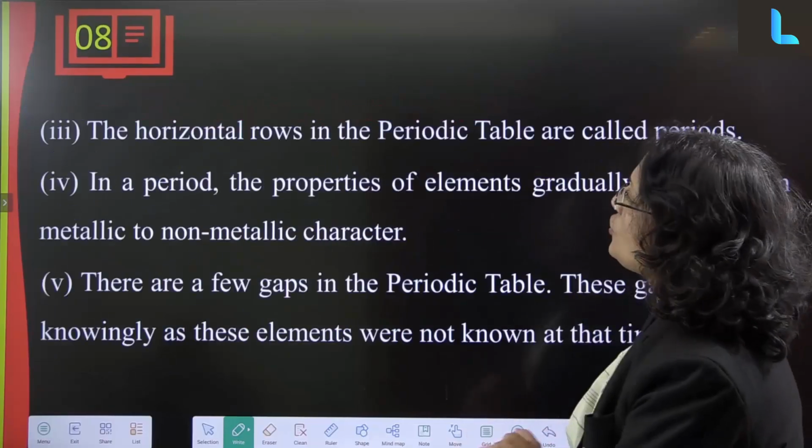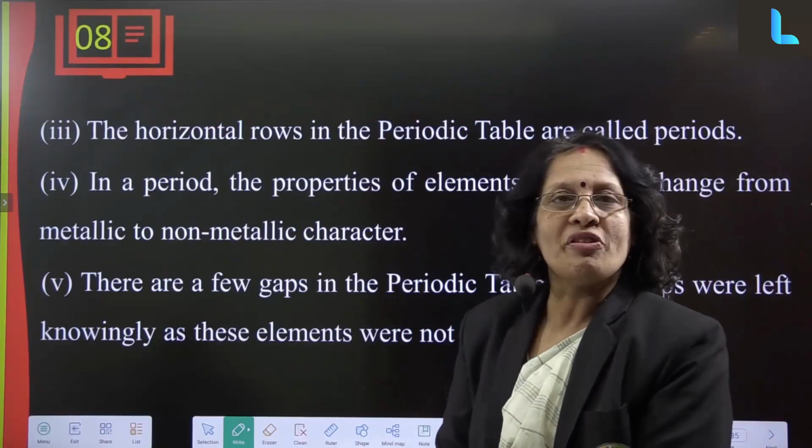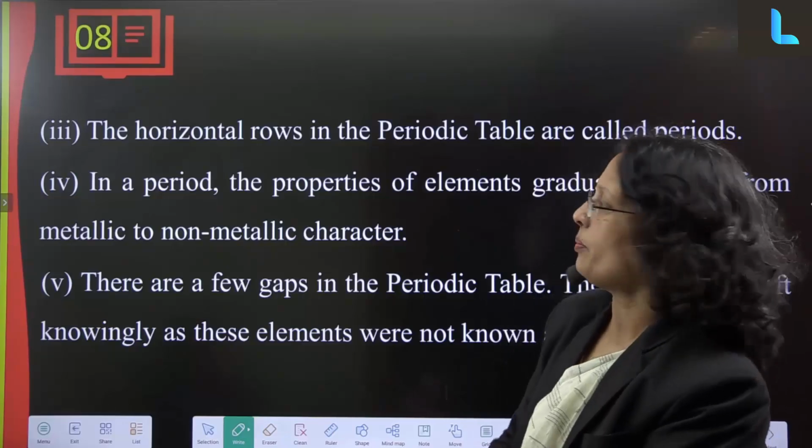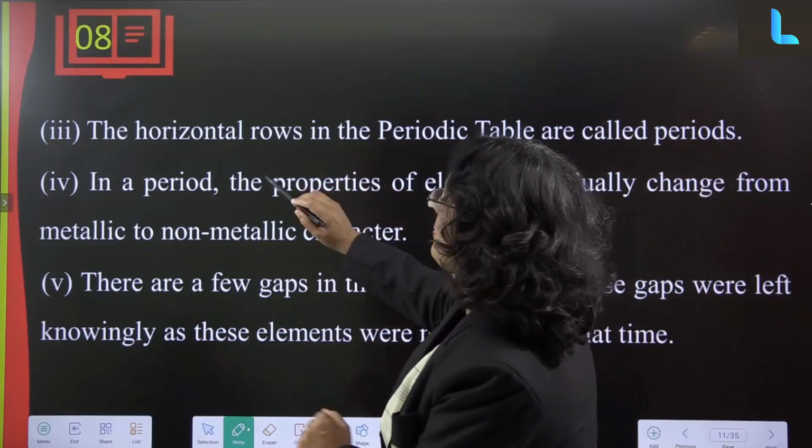They are arranged according to increasing order of atomic mass and have similar physical and chemical properties.